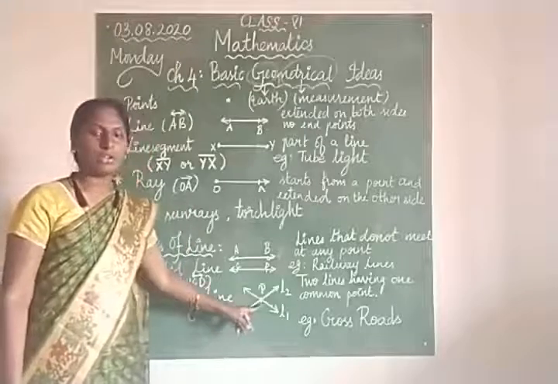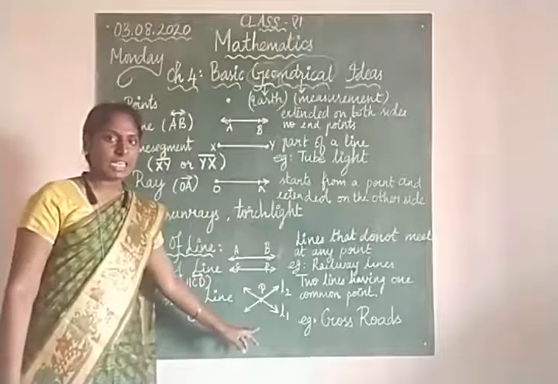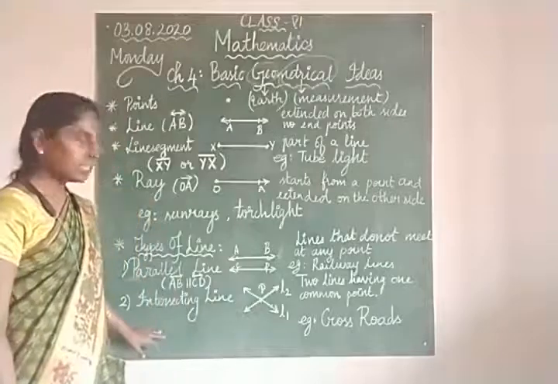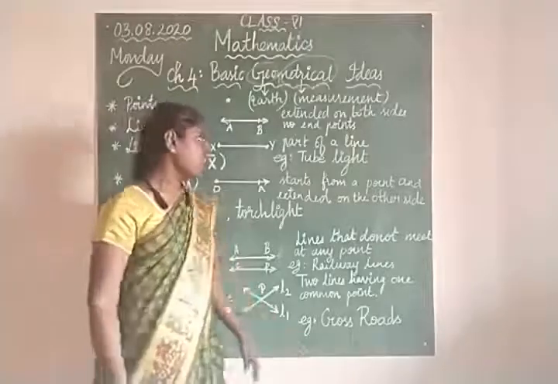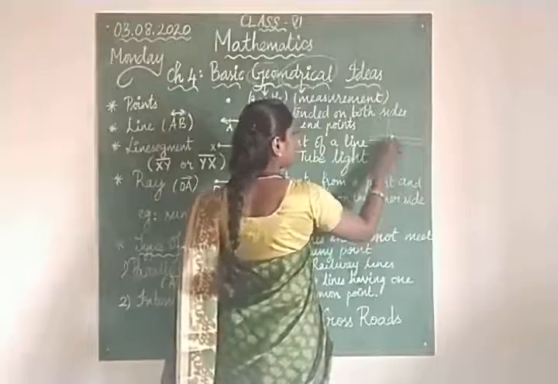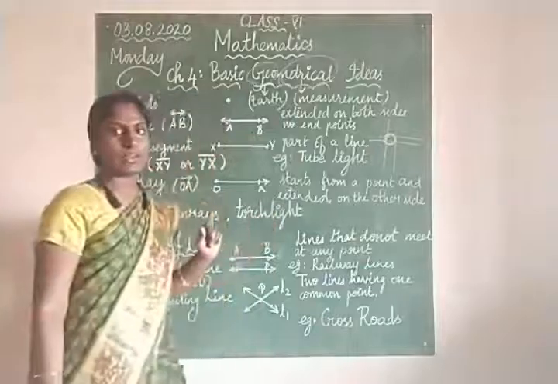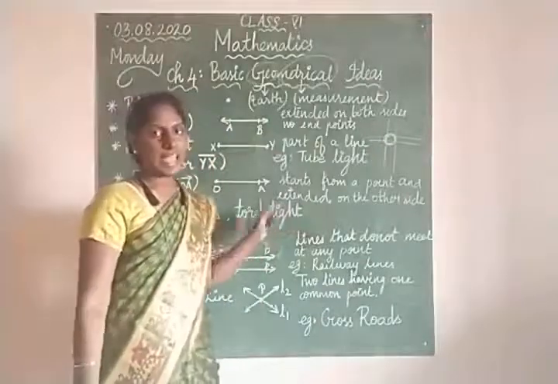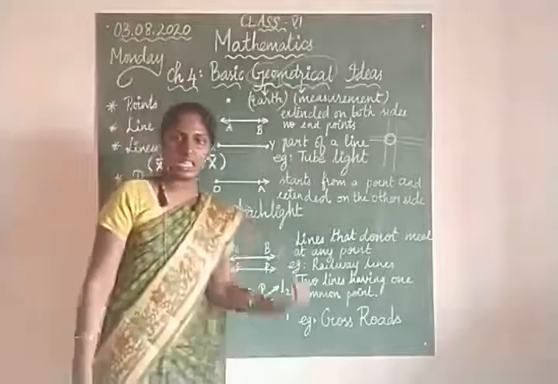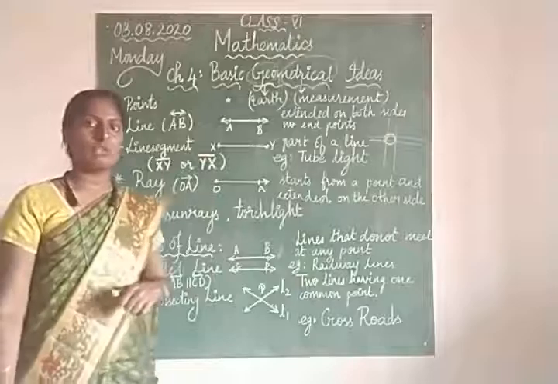So this is the point of intersection. L1 and L2 are two lines having P as the point of intersection. Clear? So here you can have the example of crossroads. For example, if you have two roads like this, and this common point is known as the junction point or else intersection point. So two roads having one common intersection point. Clear? So these are the concepts under which we are going to solve few problems from exercise 4.1.